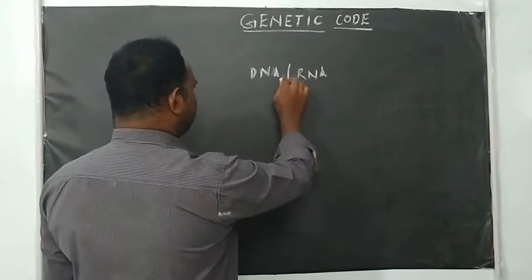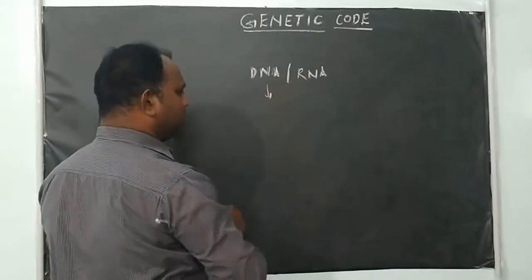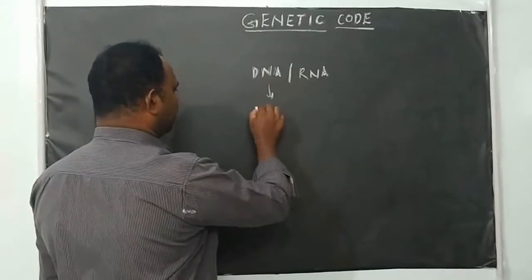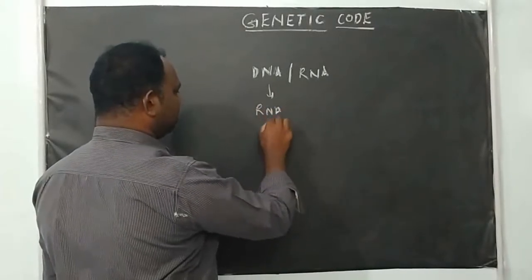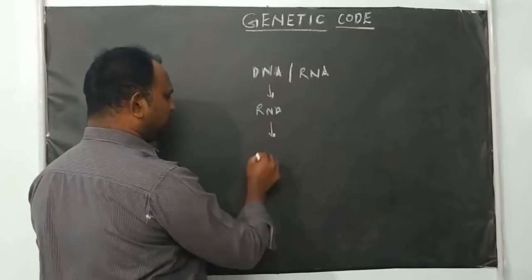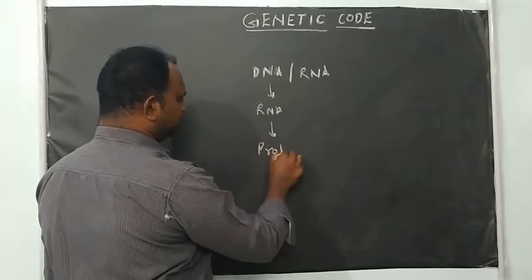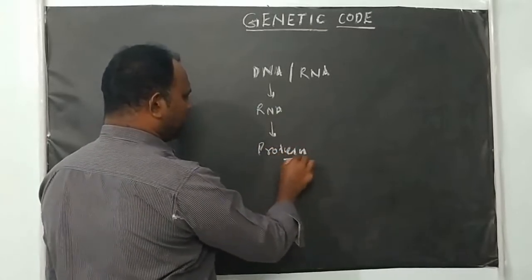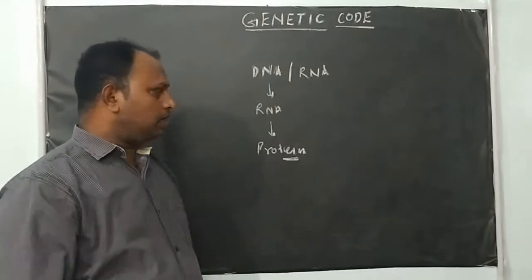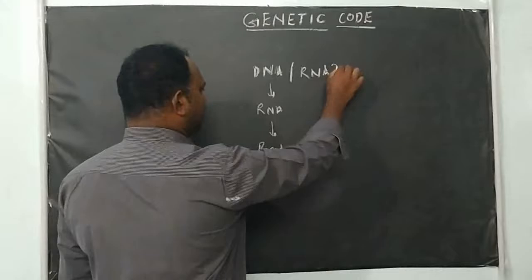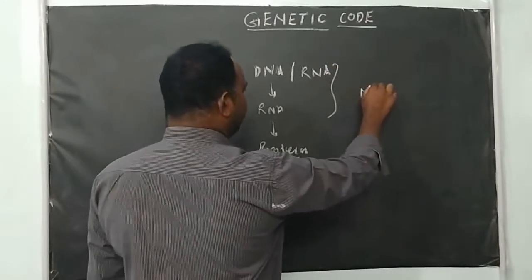For DNA as genetic material, the DNA is transcribed and produces RNA. And finally, this DNA or RNA is expressed in the form of protein. The DNA and RNA are made up of nucleotides.